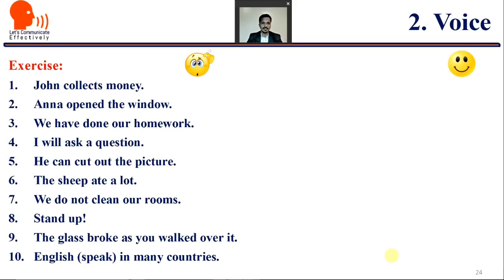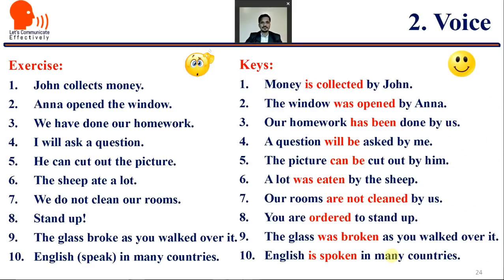Ready with keys? Let us see them one by one or all at once. The first, money is collected by John, right? The window was opened by Anna, because the past makes it past. If it is the present, it makes it in the present. Our homework has been done by us. A question will be asked by me. The picture can be cut out by him. A lot was eaten by the sheep. Our rooms are not cleaned by us.